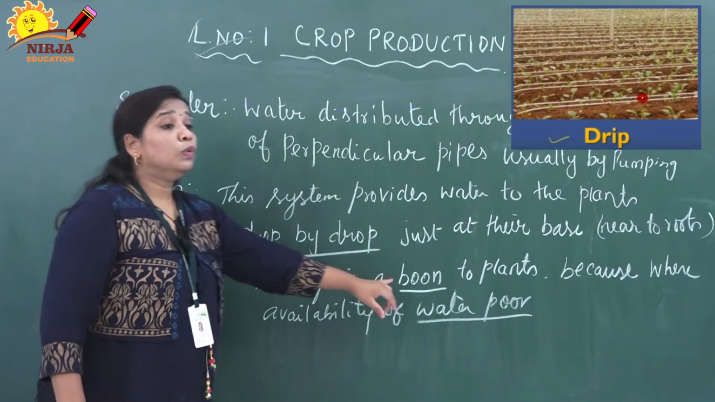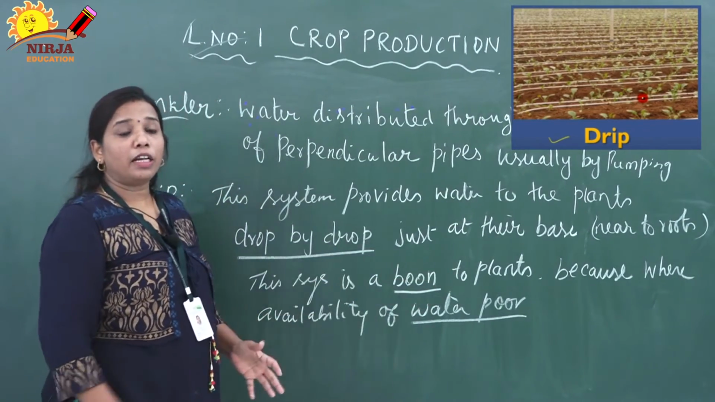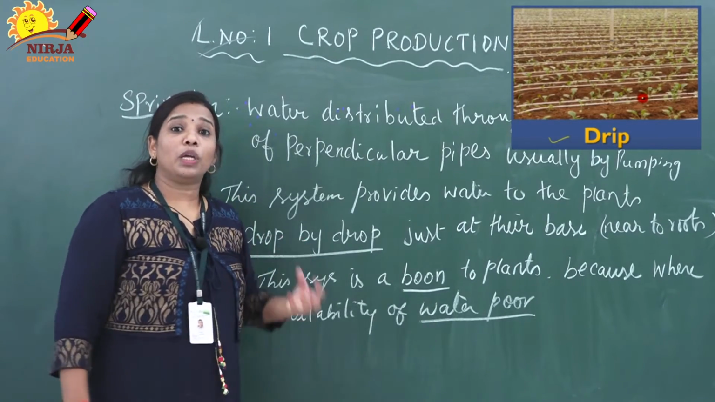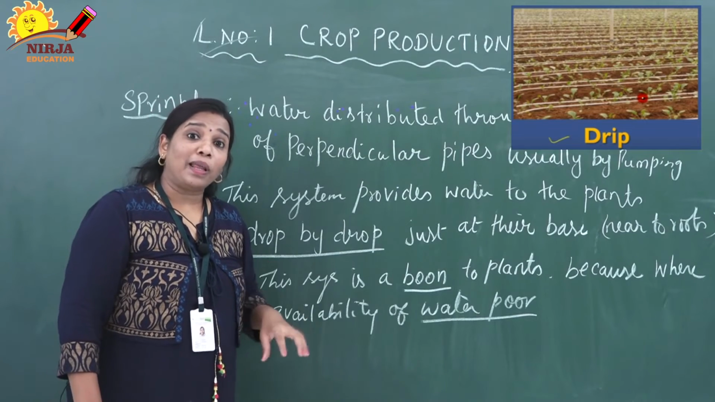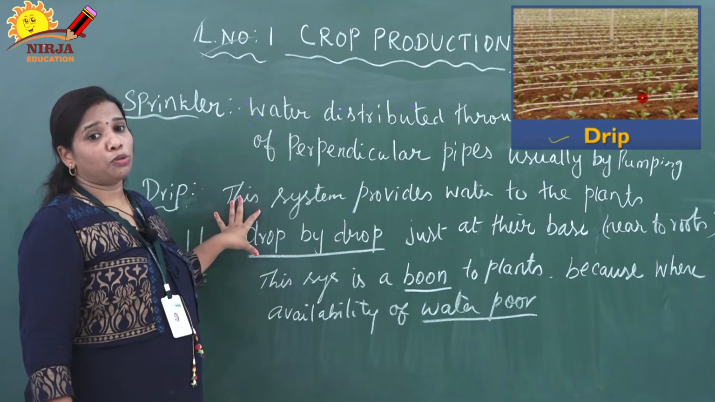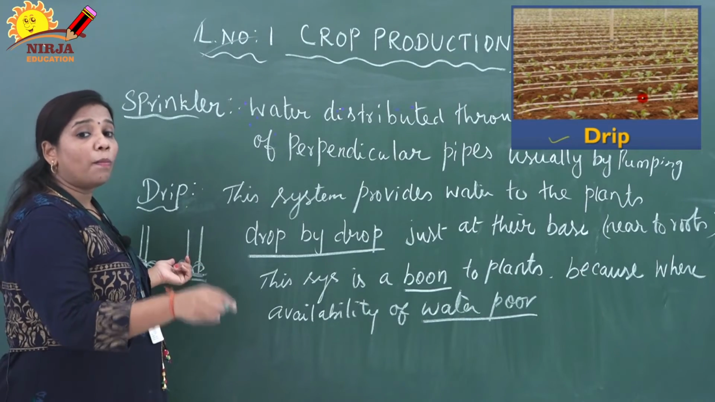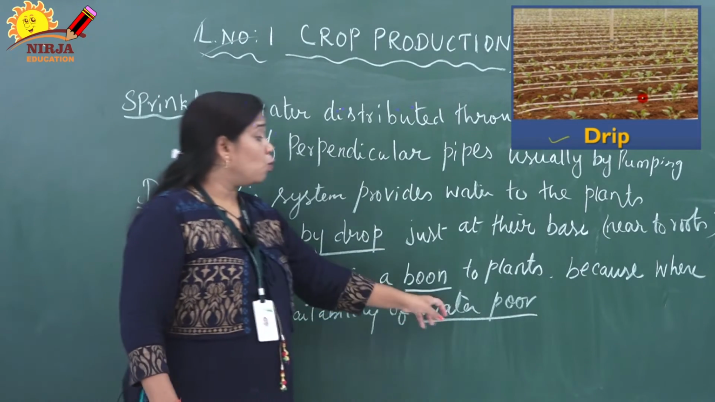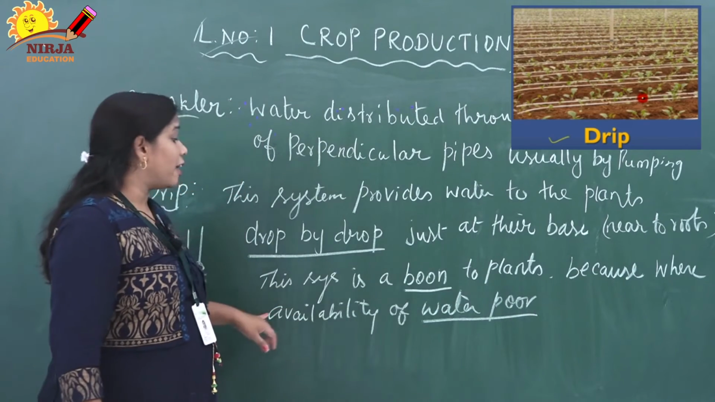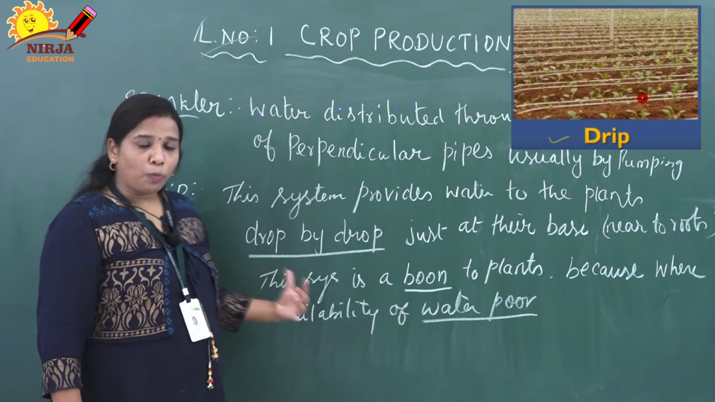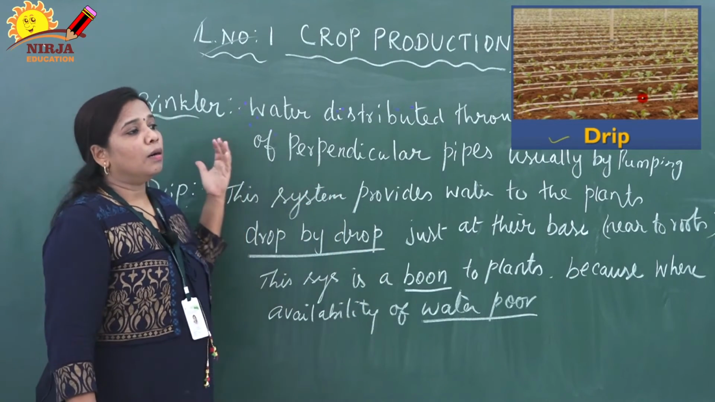This system is a boon for plants. Why are we calling it a boon for plants? Wherever the availability of water is very less, in those places also drip irrigation is used because the water falls drop by drop. That is the reason it is a boon to plants, because wherever water availability is poor, it is used. So I hope you have understood these four modern methods.